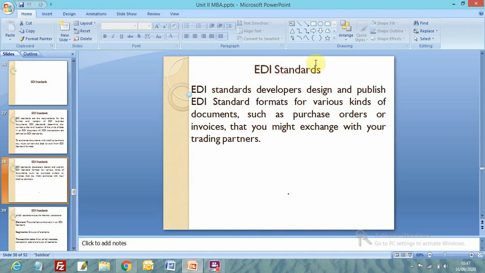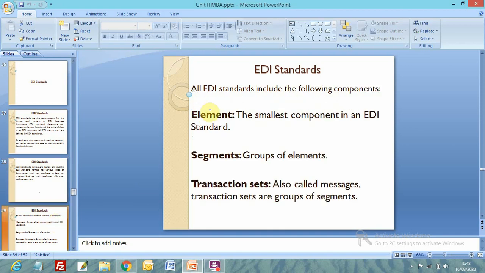EDI standards developers design and publish EDI standard formats for various kinds of documents. Various kinds of documents means like ordering documents, invoicing documents, and other documents, such as purchase orders or invoices that you must exchange with your trading partners. All EDI standards include the following components.